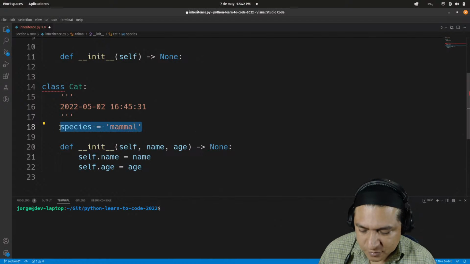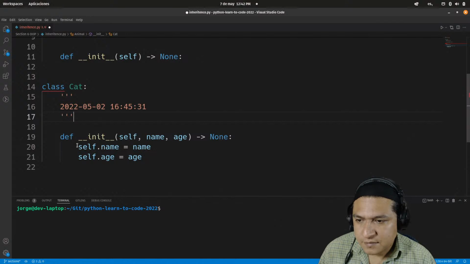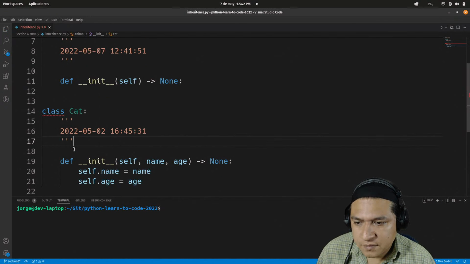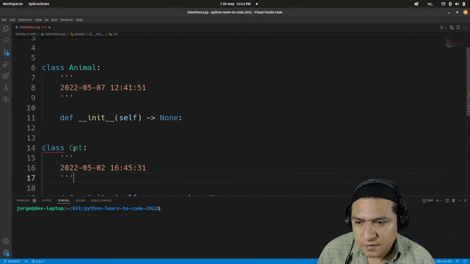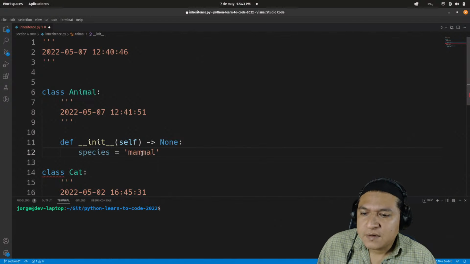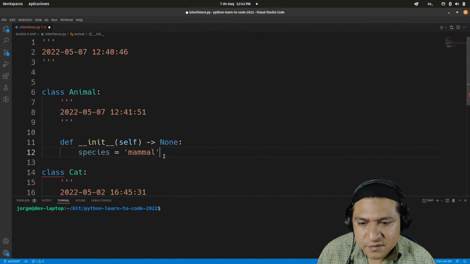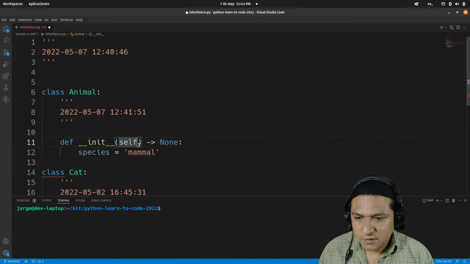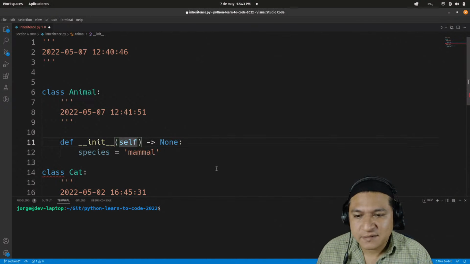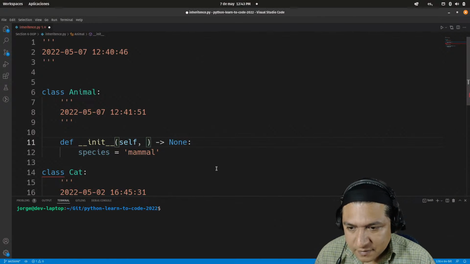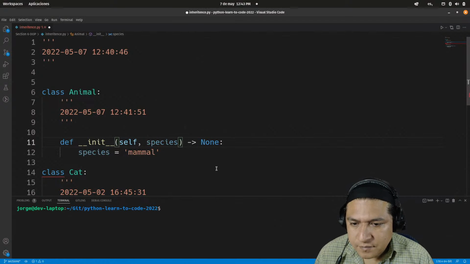Yeah, maybe just move it. Like here. A species, mammal. Well, actually, I may need to ask what the species is. There we go.